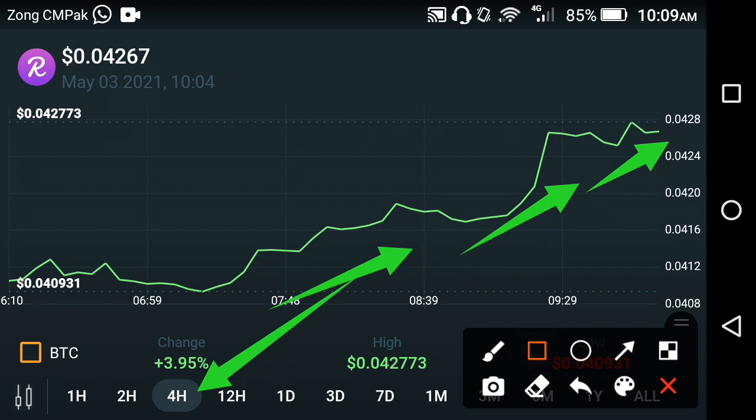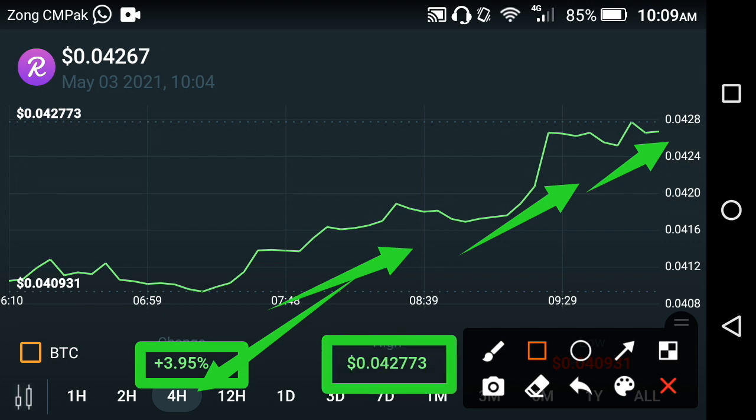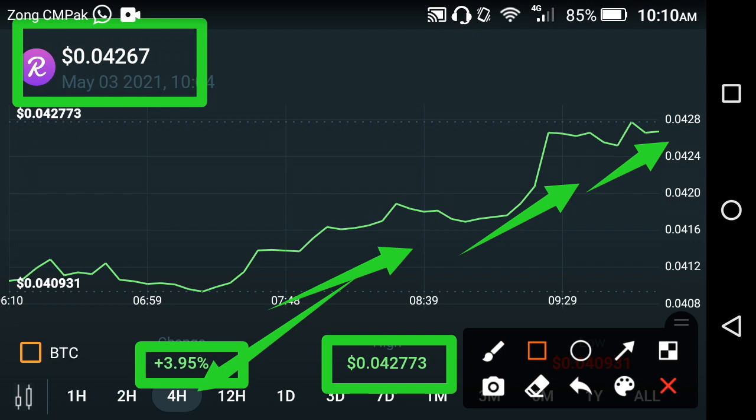The price change is about 3.95 positive change in Refinance, and the highest price is about 0.042773 USD, the current highest price of Refinance. The current live price of Reef is about 0.04267 USD, the current price of Refinance coin, friends. That's only the last 4-hour price prediction, friends.